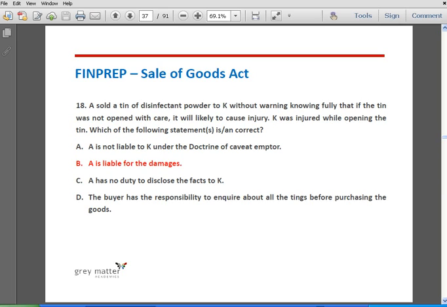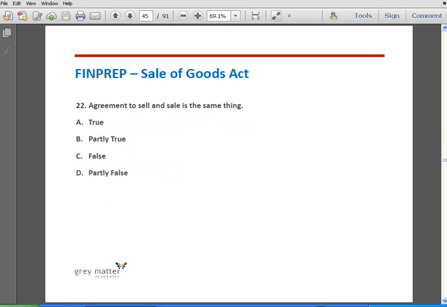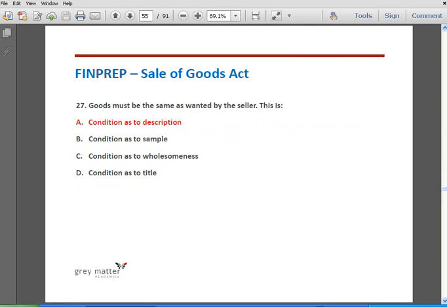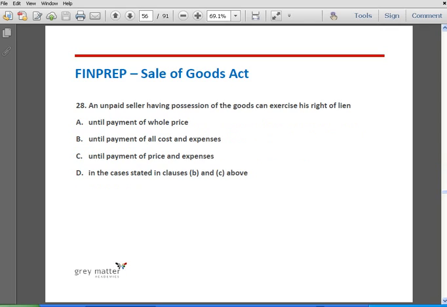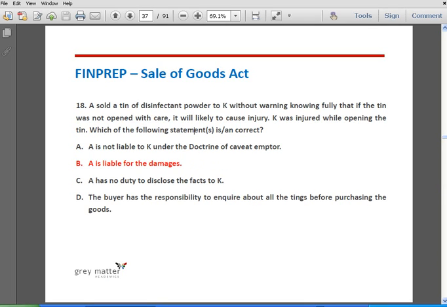Question number 28. An unpaid seller having possession of the goods can exercise its right of lien. Option A, until the payment of whole price. Option B, until the payment of all costs and expenses. Option C, until the payment of price and expenses. And option D, in cases stated in clauses B and C above. The correct answer is option A, until the payment of price.